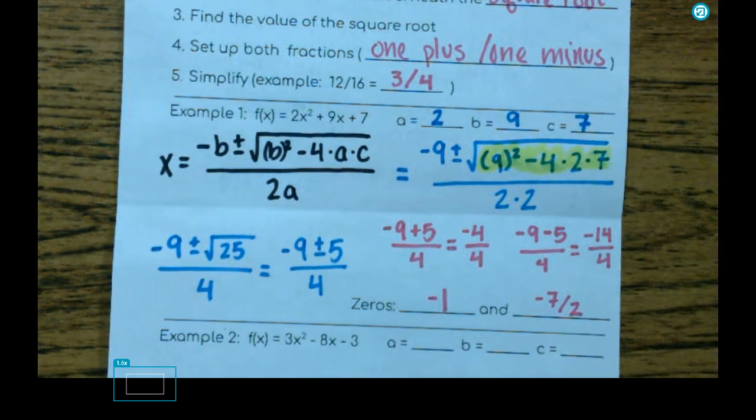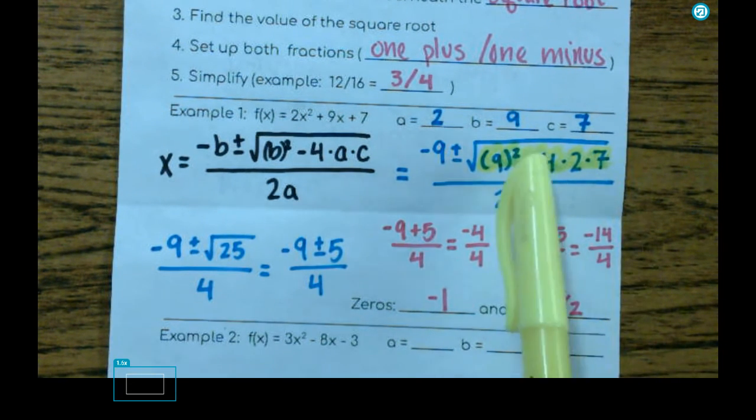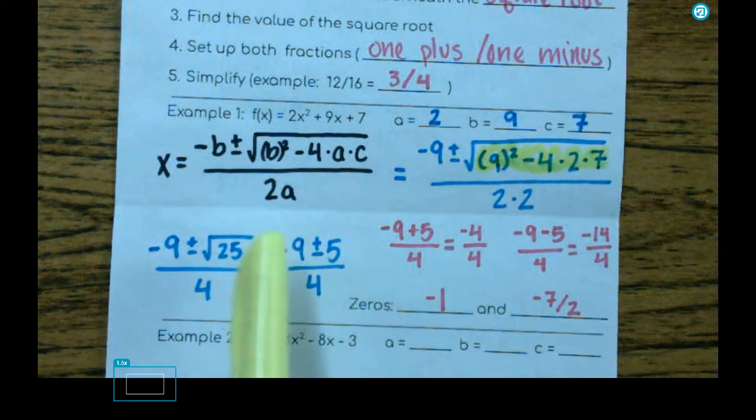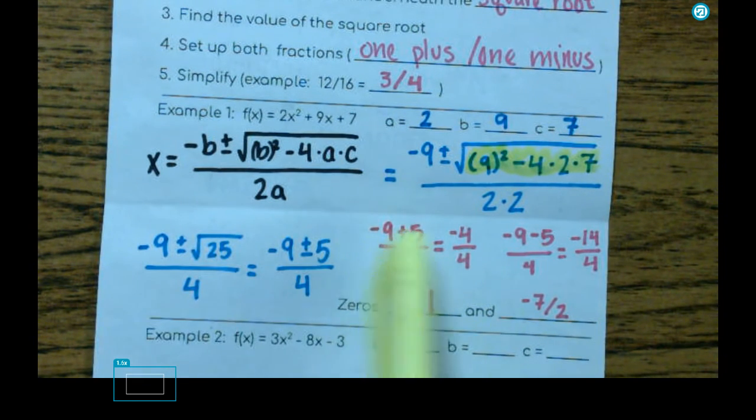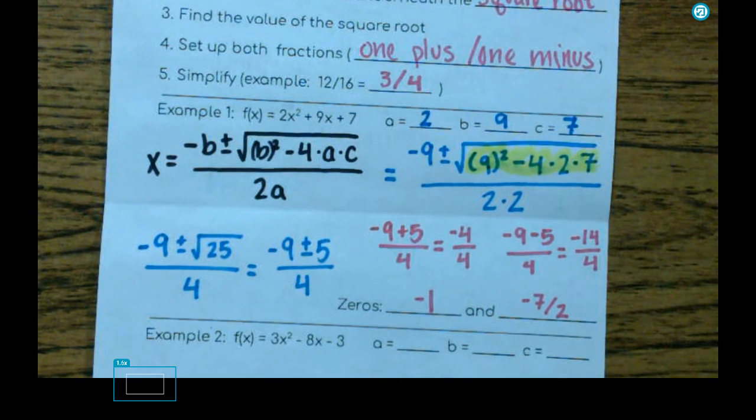Okay. So, long process, but it really gets broken down step by step. You plug everything in, do just what's underneath the square root, then take the square root, and then split it up into plus and minus and solve each of them. So it's a long process, but it works out step by step, and each step isn't too unmanageable. Any questions right now before we do our second example?